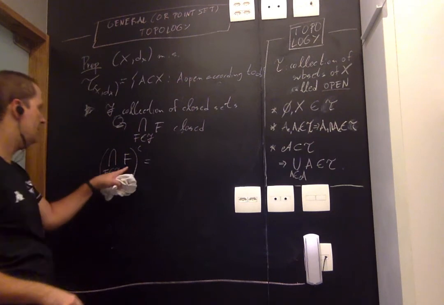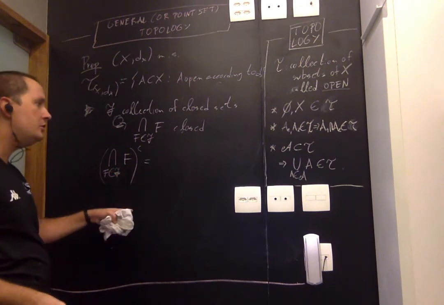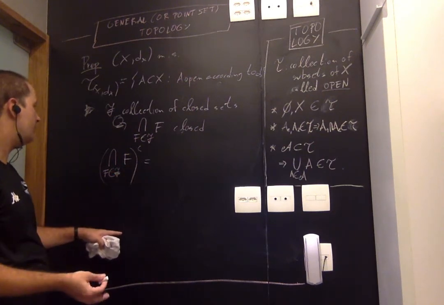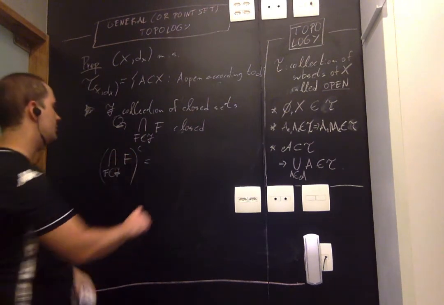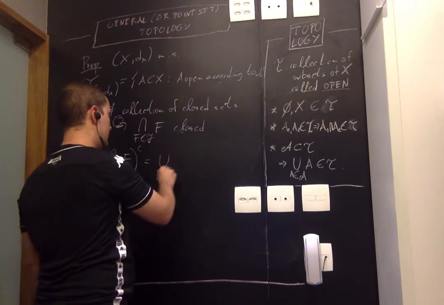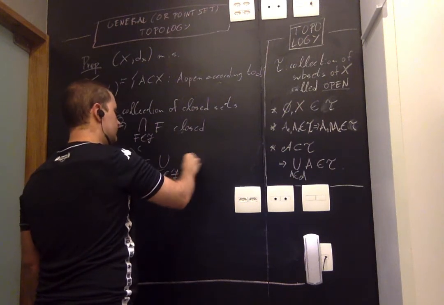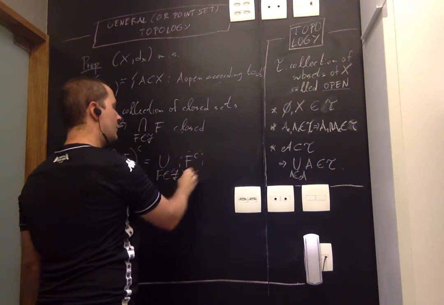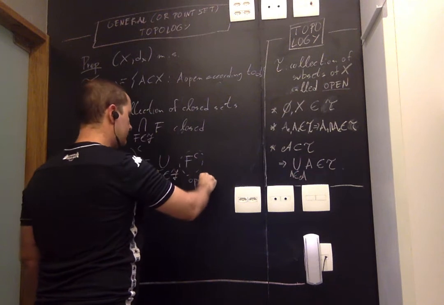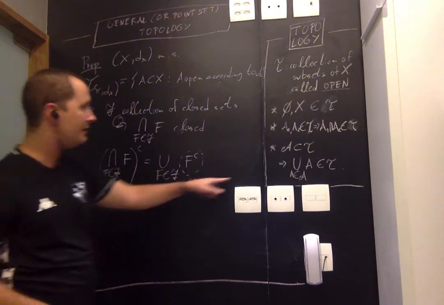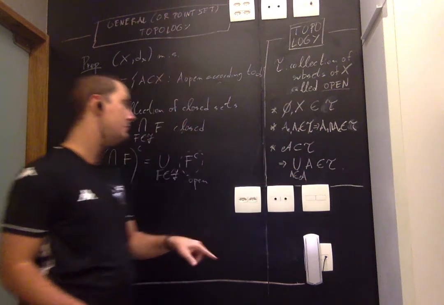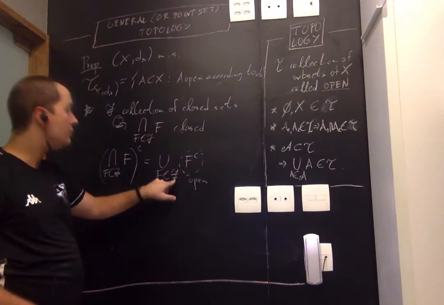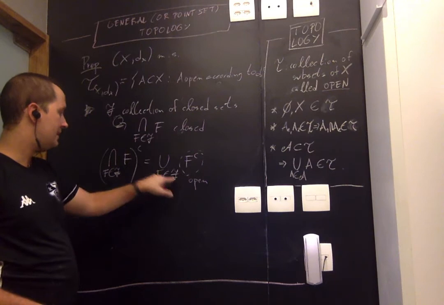As we notice, the complement of a union is the intersection of complements, and you have also the opposite property, right? The complement of an intersection is a union of complements. These are all open. This union is not exactly of this form. Here I have a union of all the elements of script A. Here I have the union of the complements of the sets in script A.